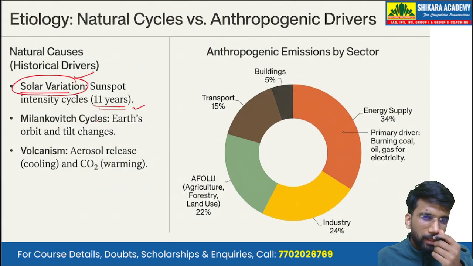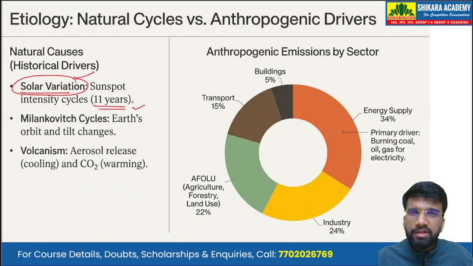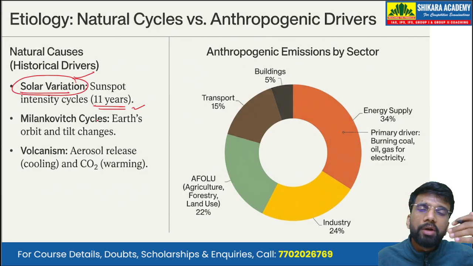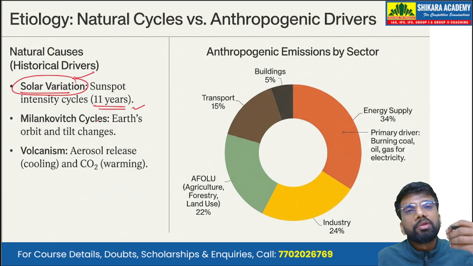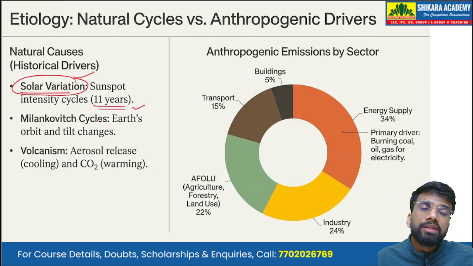So sunspots are areas of very high magnetic activity, and these are darker and cooler areas on the sun. Now, when there are more and more of these sunspots, we say that the solar activity is very high. And that high solar activity corresponds to more solar radiation, and as a result, the temperature of the earth goes up.